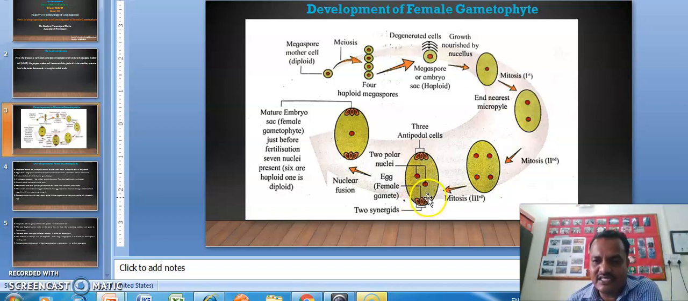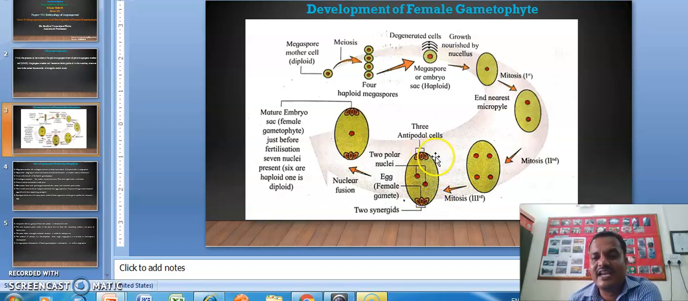On the surface of the synergids, you can find the filiform apparatus. For that, you have to observe the synergids at the ultrastructure level, under the scanning electron microscope. Then you will find the filiform apparatus on the synergids. So this is the distribution of 3 cells at the micropylar end.